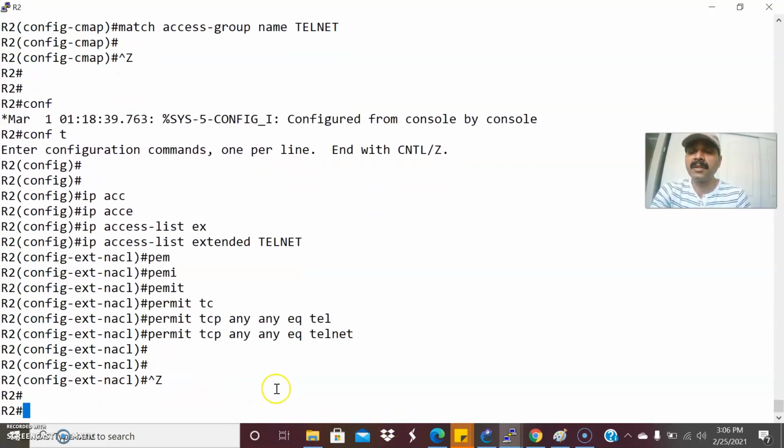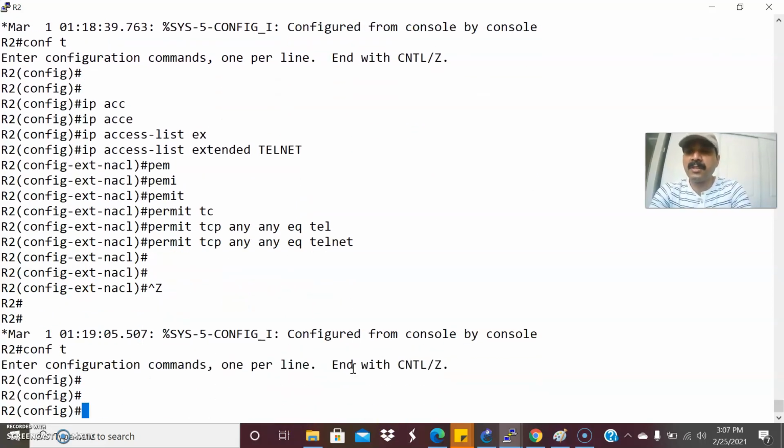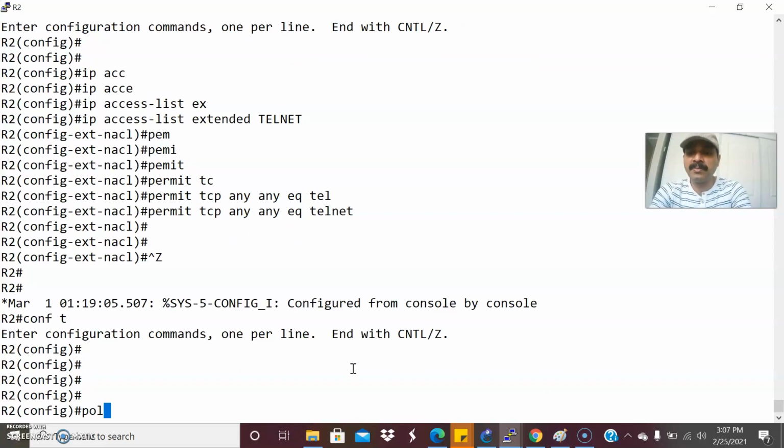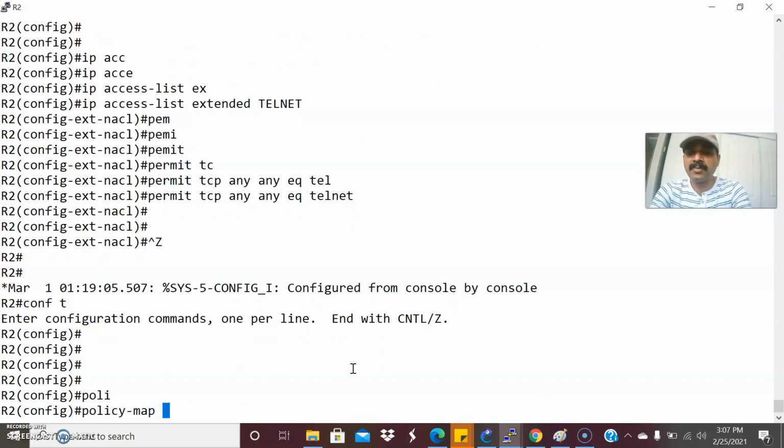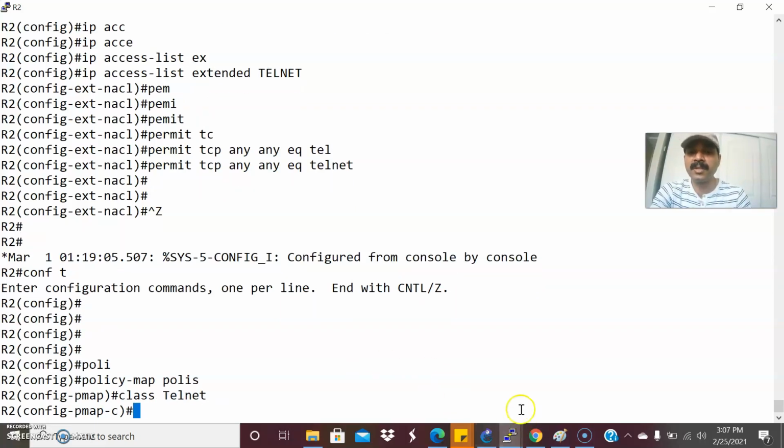So once I created the class map, I'm going to map that class map to the policy. So the second thing is I have to create a policy map. Policy map followed by the policy name. Let us make it police. Then let us map the class. Class name is telnet. Then I'm going to set the marking.